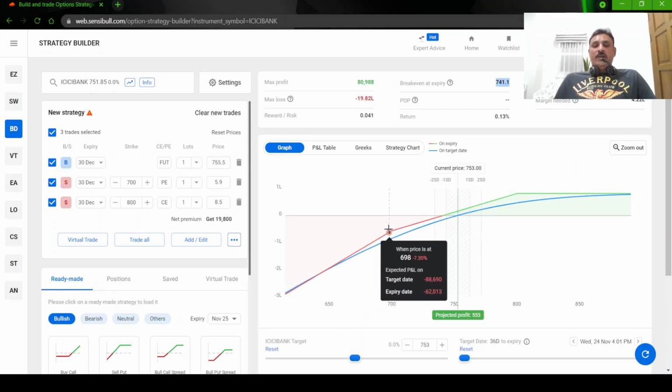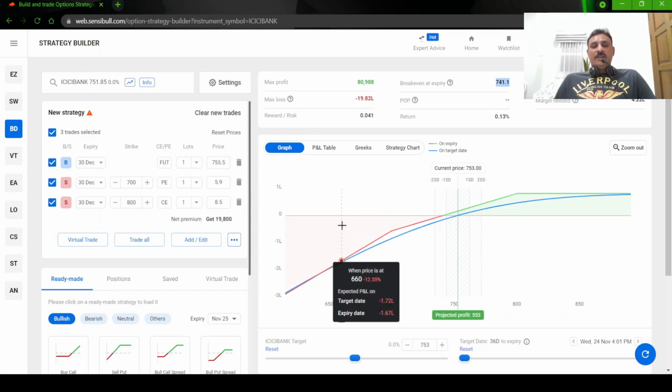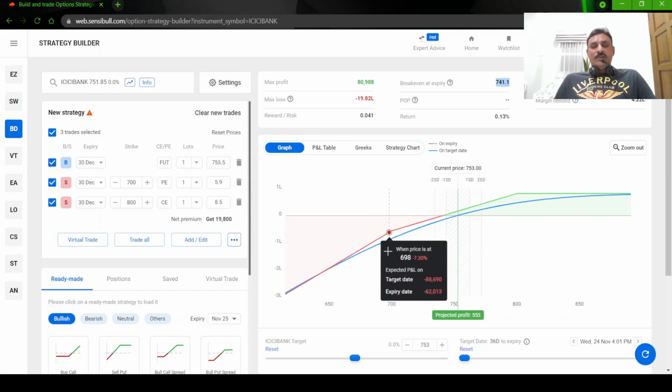Immediately your loss will start, because your put will start gaining value like anything, and your stock will also start losing value at a constant rate, because it is a future, right? So it will start losing value at constant rate, but your put will start gaining value tremendously. So your loss will start more. And what is the loss on downside? The downside loss is double the stock multiplied by whatever is the F&O lot size, because you are long stock and you are short put. So both will add up to the loss. So the downside we have to be careful here. So I will tell you how to limit the loss here.